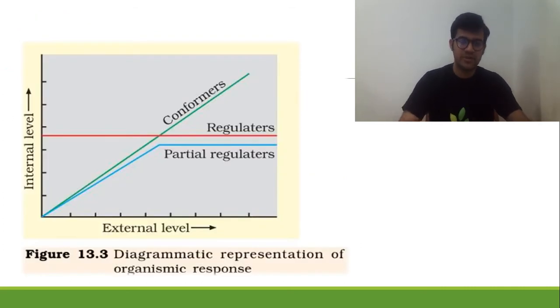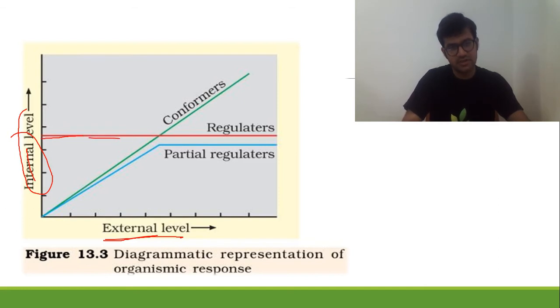So this is an important diagram. On the Y axis we have the internal level, on the X axis we have the external level. For this one, the internal and the external have no change because they are able to regulate. The internal will be kept constant: regulators. Conformers: internal is changing, external is changing.